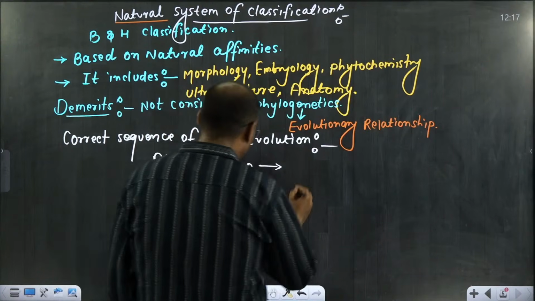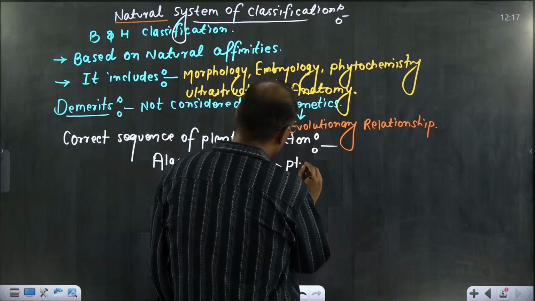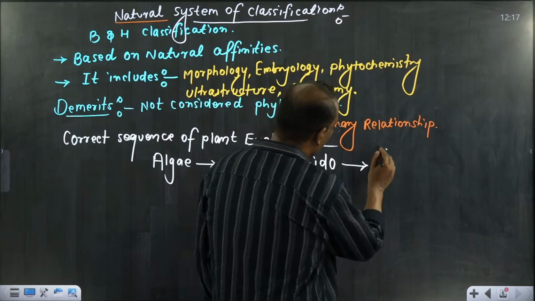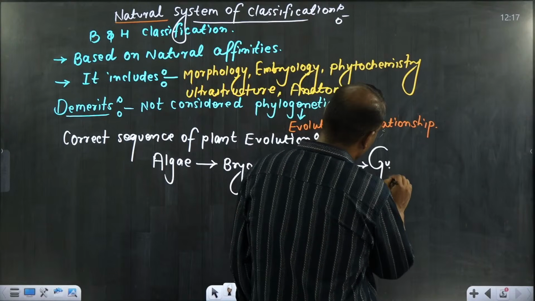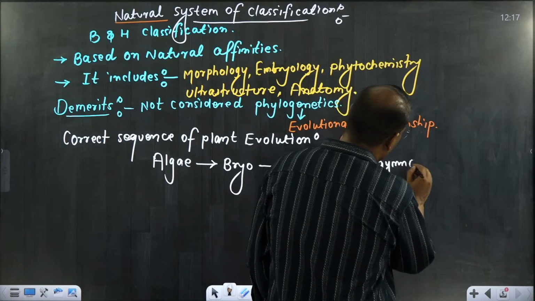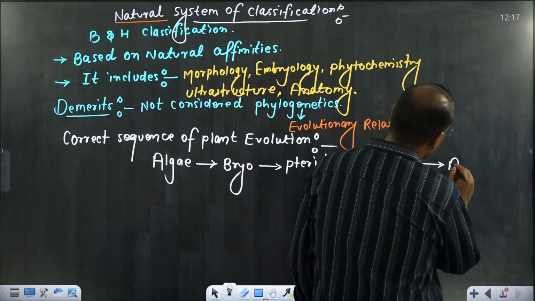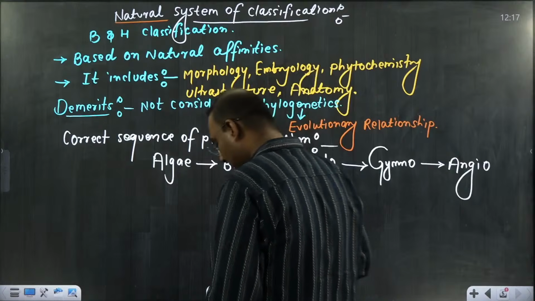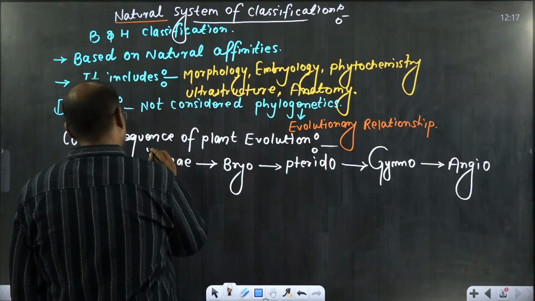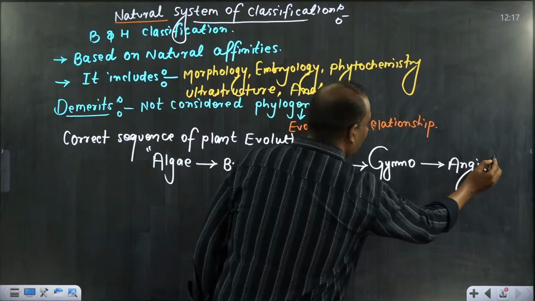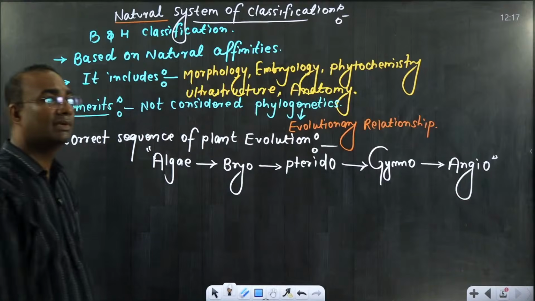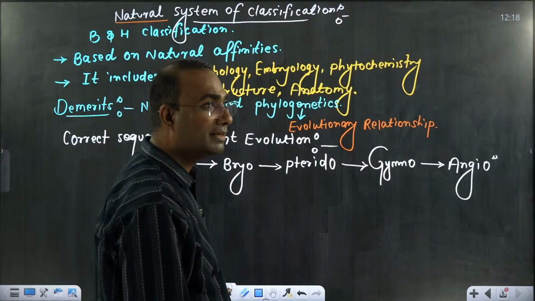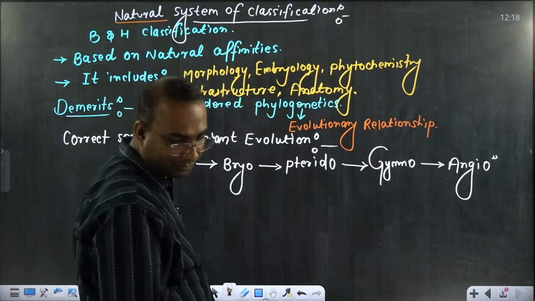After bryophytes, pteridophytes came. After pteridophytes, gymnosperms came. After gymnosperms, angiosperms came. This is the correct sequence. In this order only, we will study our plant kingdom. But there was a demerit.